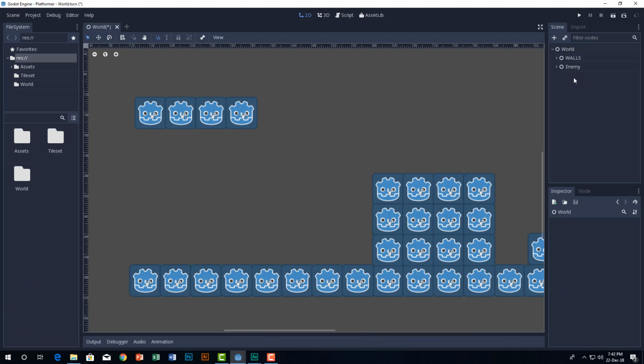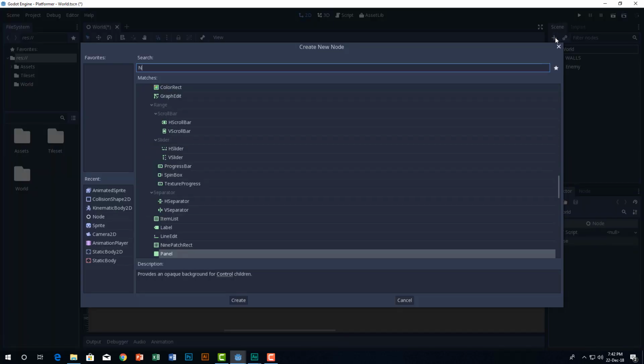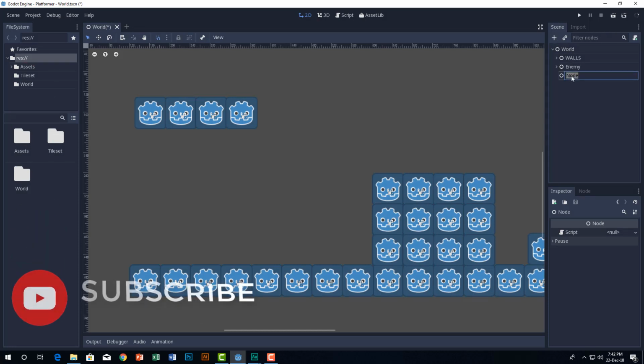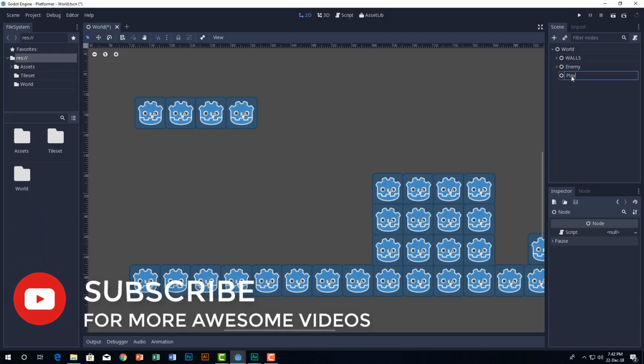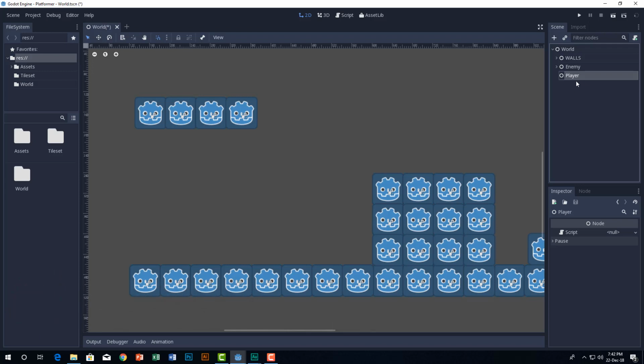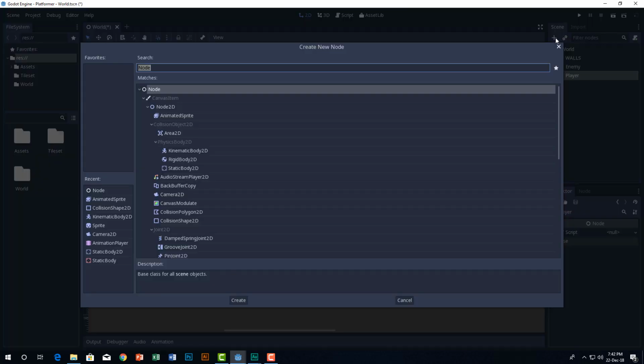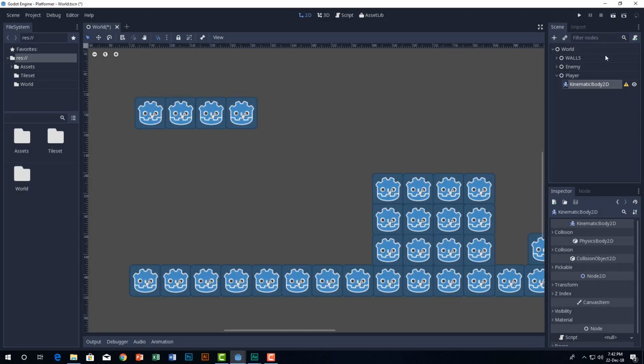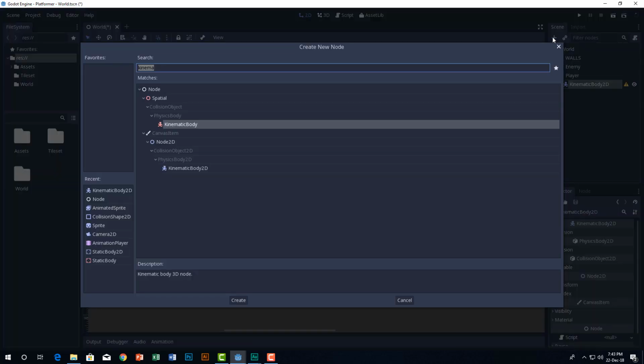So first of all, you want to go ahead and define the root of your player, which, especially if you made it using a node, will be a player node or something. Just don't delete the world node, just delete the player kinematic body and we'll start another time. To make things easier, click here and add a node called player. Why are we adding that? Because we will be storing our player stuff here, okay?